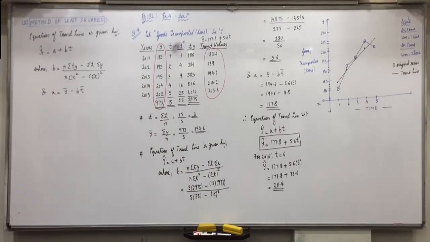Did everyone understand this? So this is the last thing asked in the question. Write below that: the estimate for 2016 will be 211.4 tons.